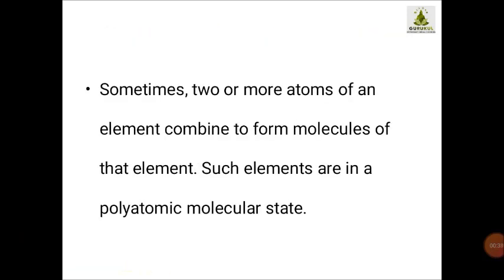Now in certain cases, two or more atoms of an element combine to form molecules, but sometimes only a single atom is having the existence. Sometimes two or more atoms will combine to form a molecule of an element. So such elements are in which state? Those atoms are in a polyatomic molecular state. Polyatomic means when more than one atom is existing, then we are calling them a polyatomic molecular state.